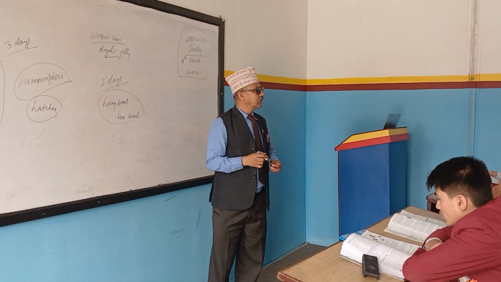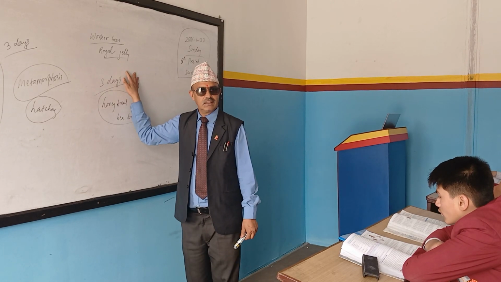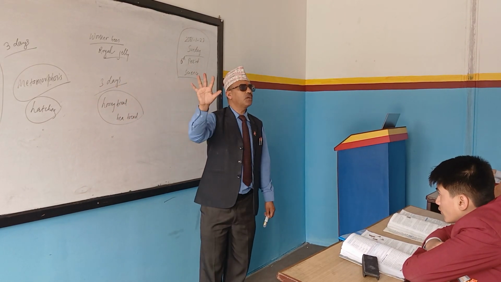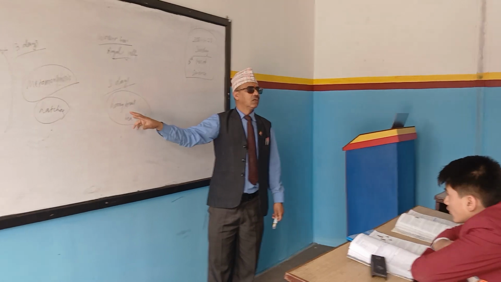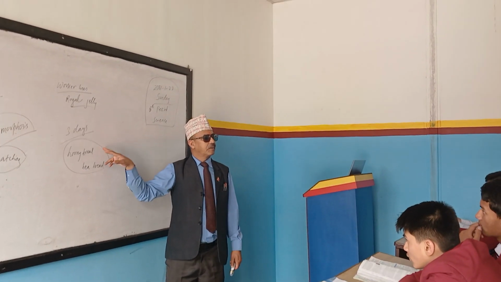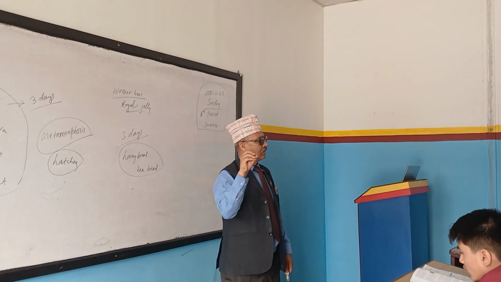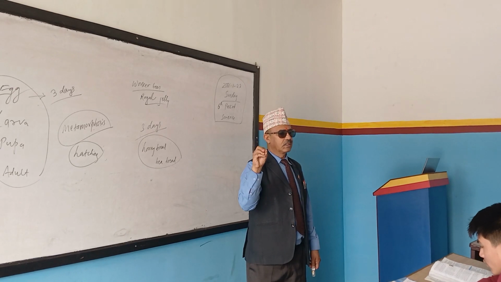I mean, for 3 days, all larvae get a chance to have royal jelly. After 3 days, they stop supplying royal jelly and provide bee bread, that is a mixture of honey and pollen grain.